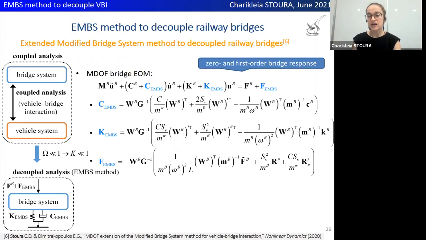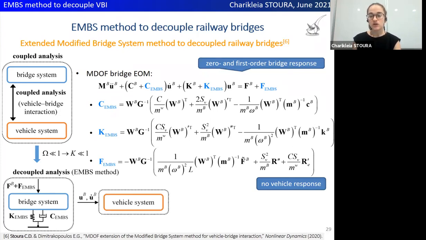To this end, based on the expression of the uncoupled zero and first order response of the bridge, and neglecting higher order terms with minor influence on the bridge response, we developed an uncoupled formula to estimate the response of railway bridges independently of the response of traversing vehicles. This formula constitutes the extended modified bridge system method. This method accounts for the effect of EBI on the dynamic response of the bridge indirectly via additional damping, stiffness, and loading terms, which are independent of the response of the traversing vehicle. In turn, by substituting the response of the bridge into the equation of motion of the vehicle, the response of the traversing vehicle can also be estimated.